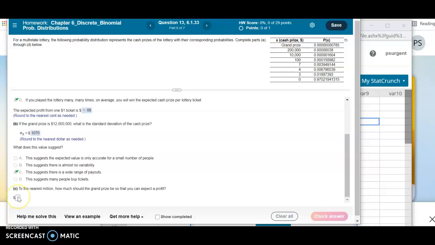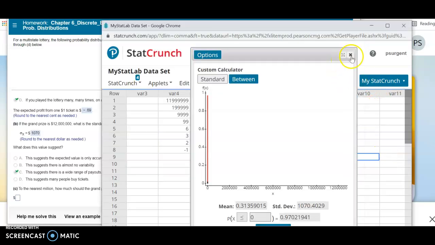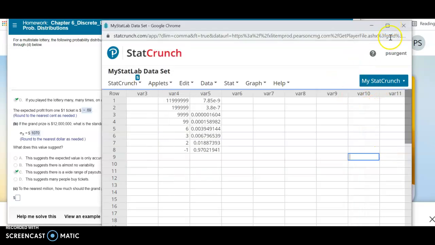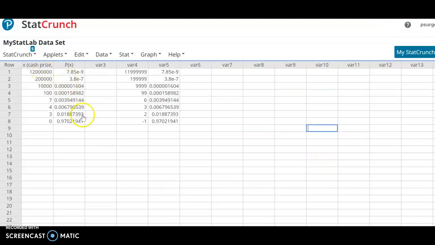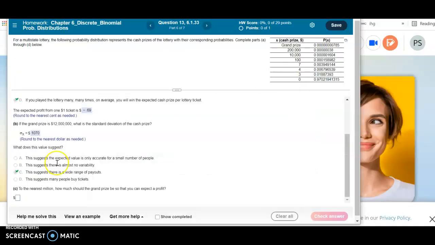So this one, we didn't do something like this in class, but we're going to go back to the grand prize one. So that's my data over here. That's my columns, the original data that they give us, because they're asking about the grand prize, not the profit. Remember, right now, if you calculate this, expected value is 31 cents. But if you want to be profitable, let's read the words. So you can expect a profit. How much should the prize be so you can expect a profit?